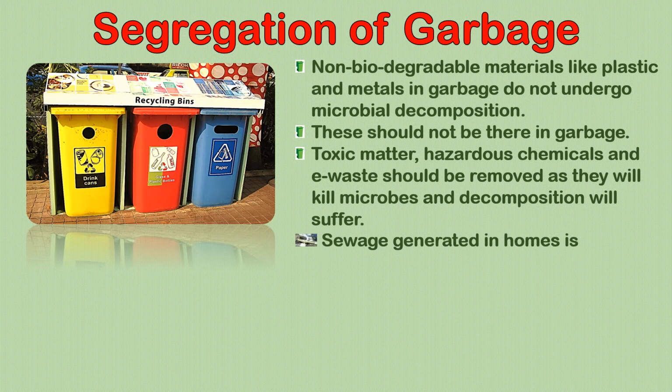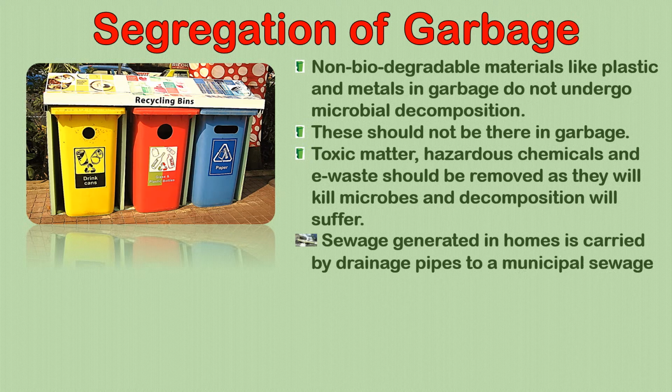Now, sewage generated in homes is carried by drainage pipes to a municipal sewage treatment plant. The water from the kitchen, bathroom and toilet, which is called sewage, is generated in the homes and carried by large drainage pipes to the municipal sewage treatment plant.